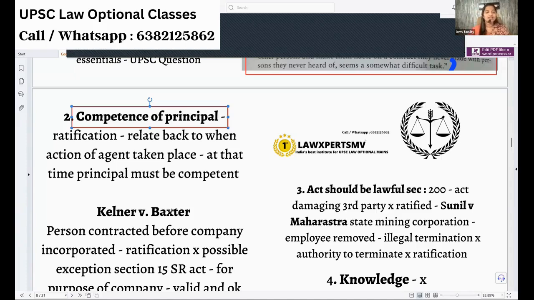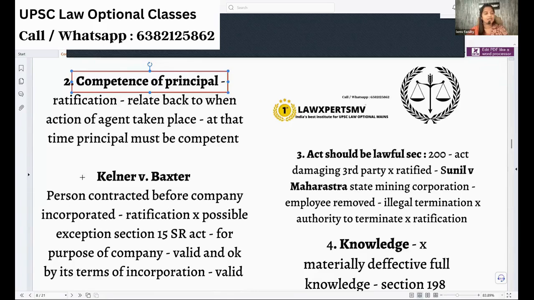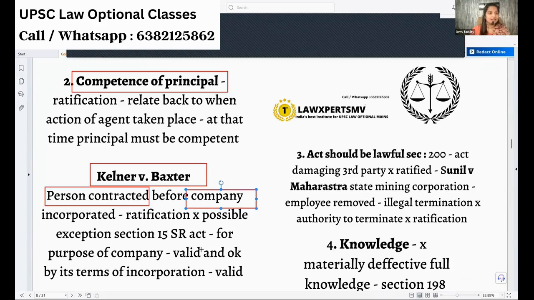No. There are cases, it's a very unique case. A person will be contracting on the basis of a company name, but when he is contracting, he'll be acting as an agent for a company. But when he is acting, that company is not yet incorporated, not yet created. So it was just an idea to create it.